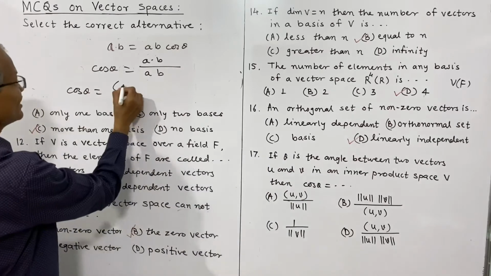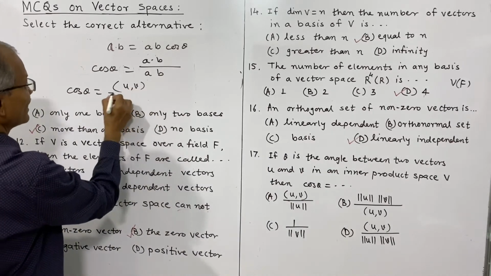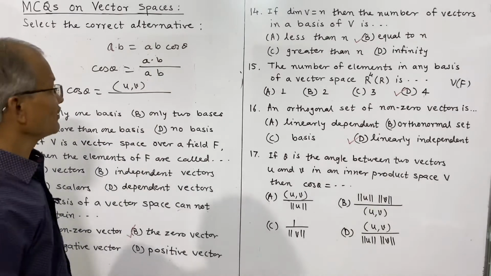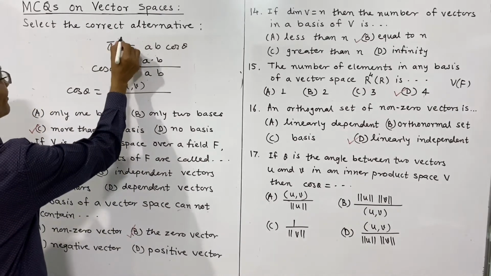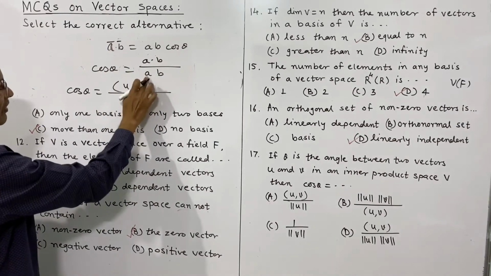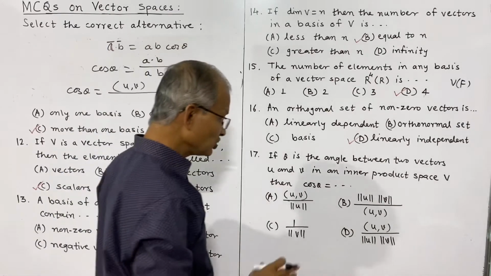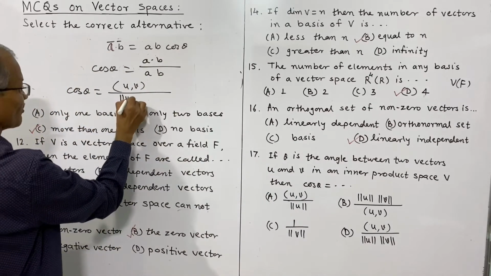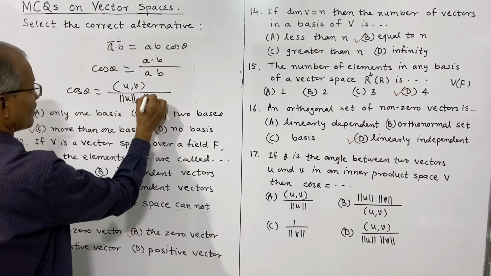So this will be the inner product of u and v, divided by the magnitudes of the vectors, which here should be the norm of u and the norm of v.